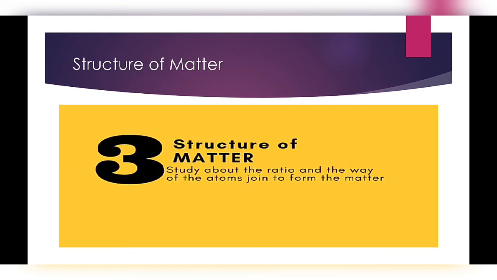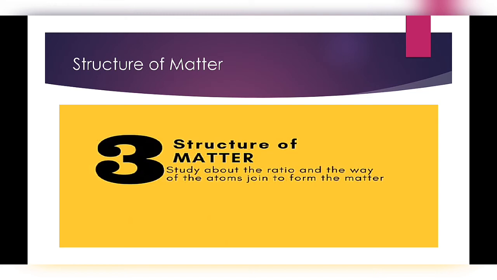Now we will learn about the third point which is present in the definition of chemistry, which is structure of matter. We learnt before composition of matter. Composition means that matter is made of which things. Now we will talk about structure. What do you mean by structure? Structure means how the atoms in that matter are arranged. So structure actually means the arrangement of atoms present in that particular molecule or compound.